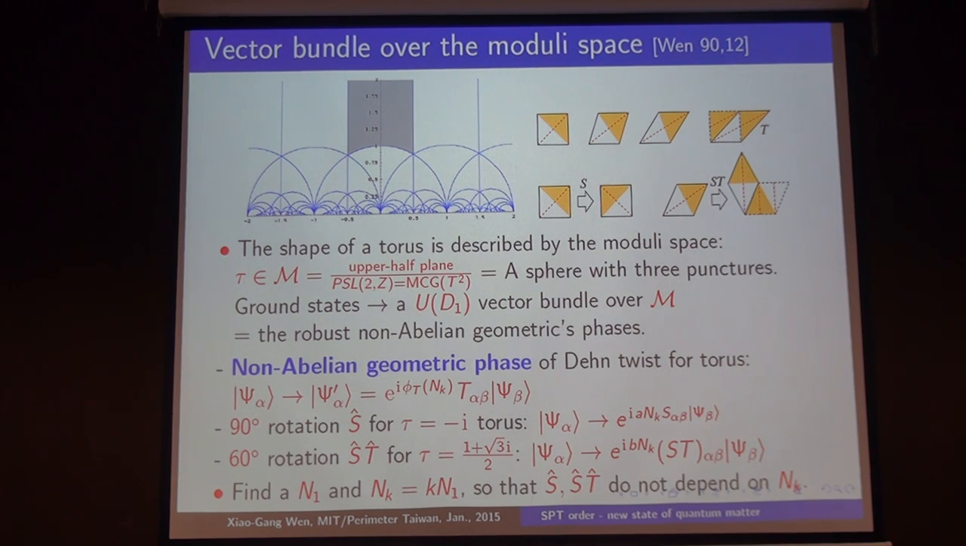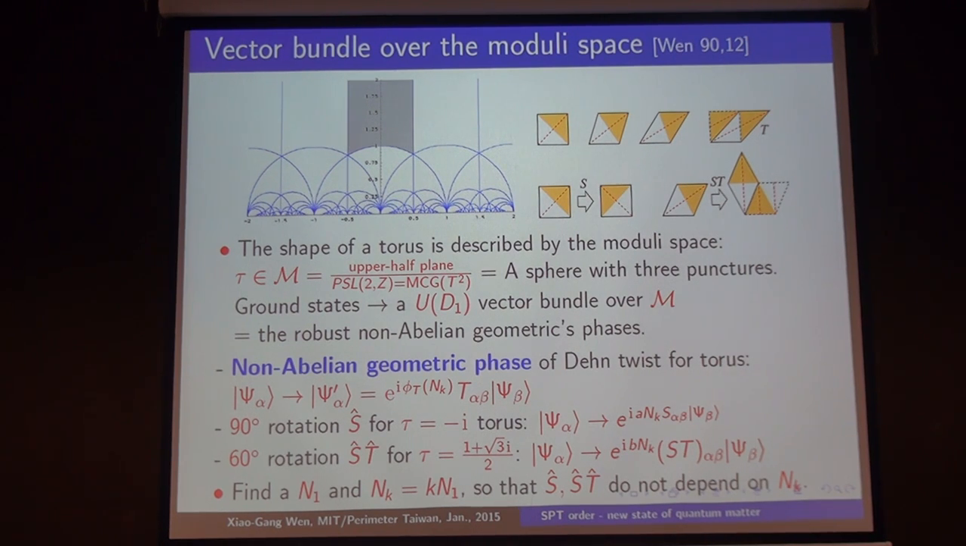So therefore, what we have is that for every element of the mapping class group, for example the Dehn twist, we can have this loop, and the non-abelian geometric phase for this loop is some kind of unitary matrix up to some U(1) phase. And this U(1) phase is path dependent, so it's difficult to determine.